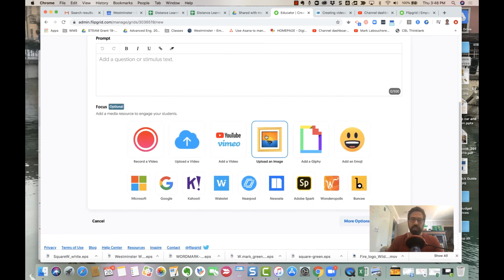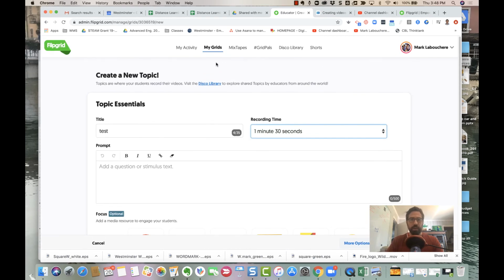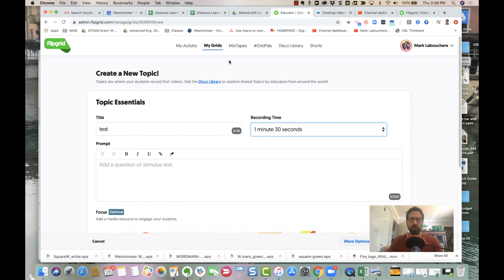It's got a whole host of things that you can add, and you can embed it again in Adobe Spark that I know a lot of people use, Kahoots that people use. It's a very flexible tool. So again, what I'd be really excited to see is how people are using it out there.